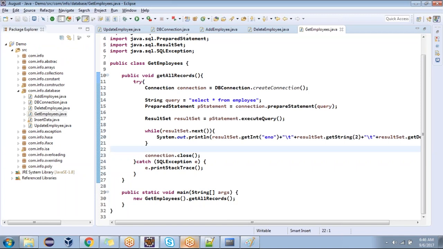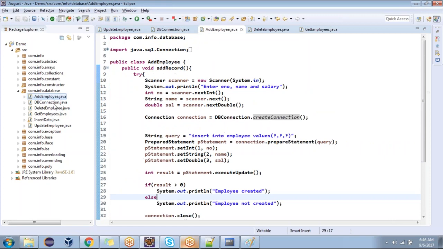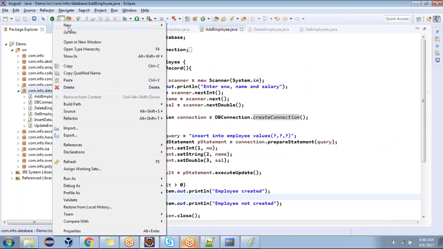You are with me? Yes, sir. If you observe this, for each and every operation we are writing a separate class, right? Every operation we are writing a separate class. It's not required, because all belong to the same employee-related stuff only, right? Just create methods for them.